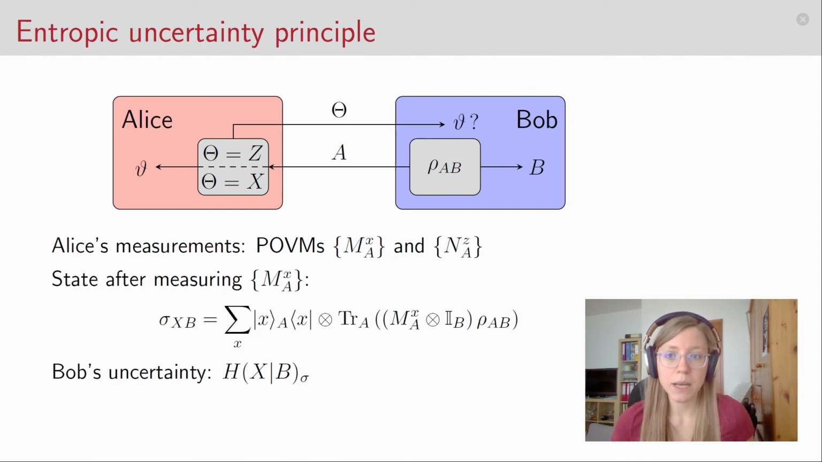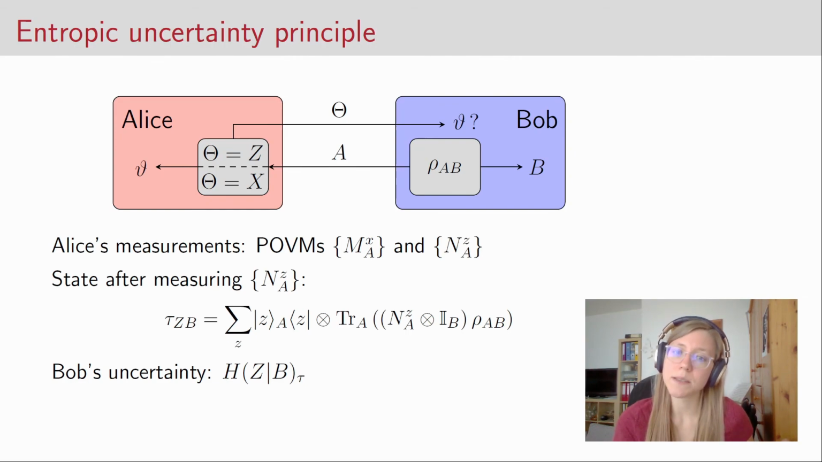Bob's uncertainty about Alice's outcome is then described by the conditional quantum entropy of X, which is now a classical random variable, conditioned on Bob's quantum system.